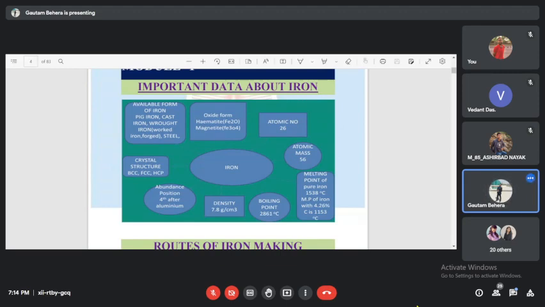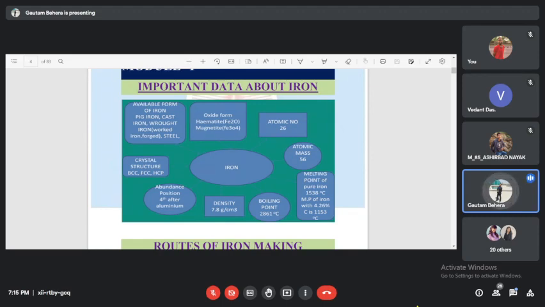We have to remember, for iron making, we choose hematite rather than magnetite. There are certain reasons behind that. Obviously, the availability of iron ore is mostly in the form of hematite, which has a higher oxidation state, and magnetite has a lower oxidation state. Theoretically, magnetite has a higher amount of iron, and hematite has a lower amount of iron. But still, we are using hematite because there is a certain reason.